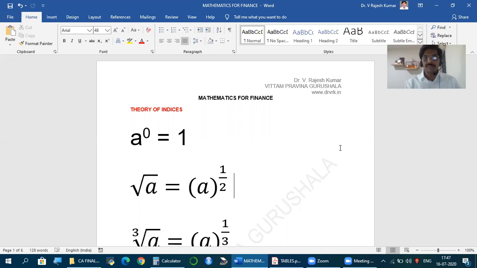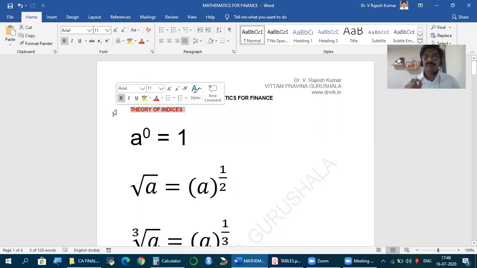I'm mentioning two concepts which you should know to enable an easy understanding of all the working that happens in the subject. One is a couple of concepts based on the theory of indices.